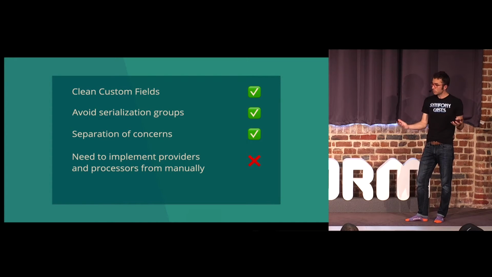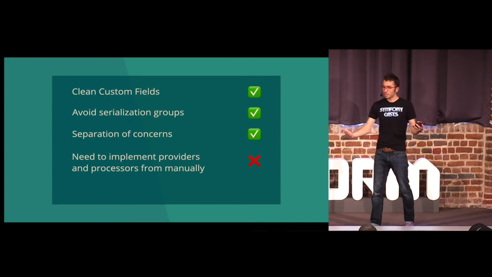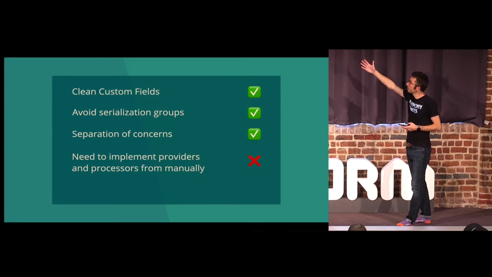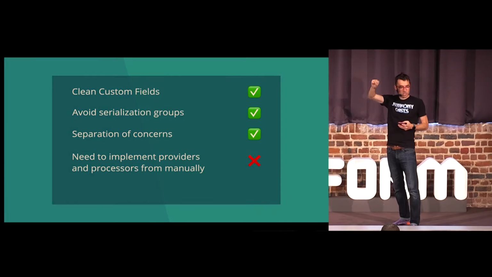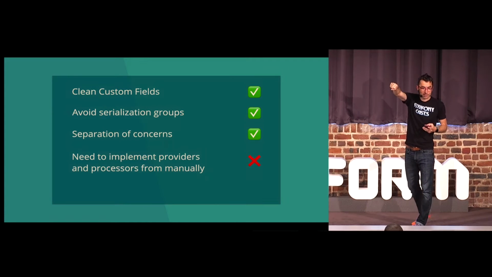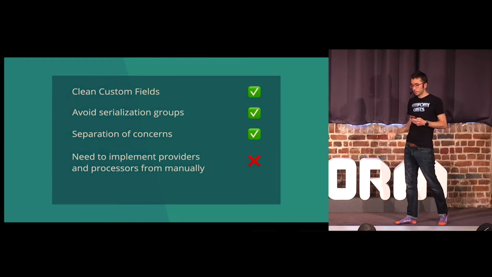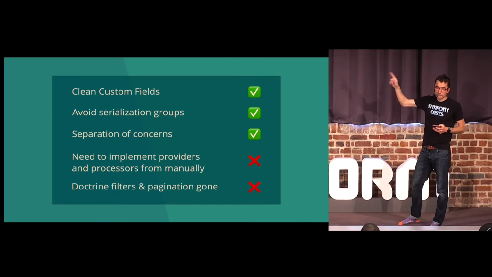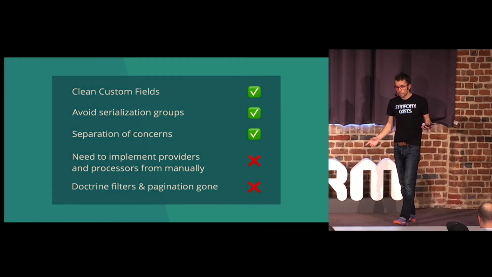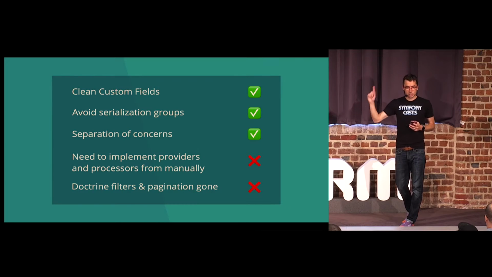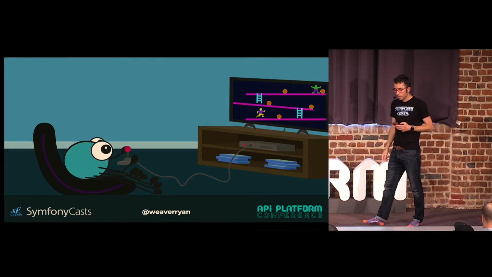But man, this is feeling so good to create this DTO. The freedom I have to have these custom fields. But now I need to implement the provider and the processors manually, because as soon as I put that API resource not above an entity, I don't get all of those Doctrine providers and processors anymore. I have to build them from scratch. And that means that the filtering system is gone. Now I'm creating custom filters. If I even want a simple search filter, that's a custom filter, because the search filter is from the Doctrine ORM. It's from Doctrine's collection provider.